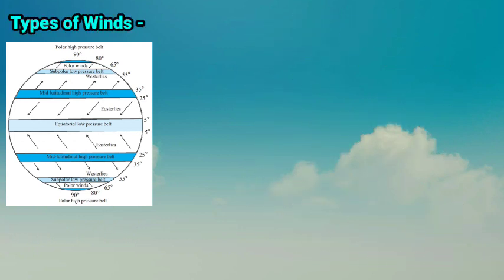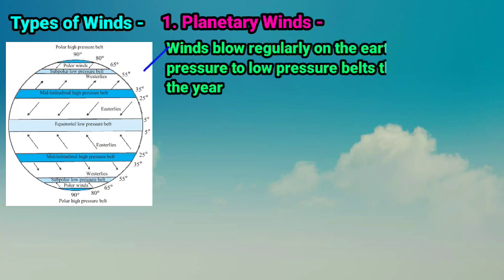Students, winds are known by the direction from which they blow. For example, westerlies are winds that blow from the west. The direction of blowing, the duration, the region covered, and the condition of the air determine the following wind types. Number 1. Planetary winds. Children, some winds blow regularly on the earth from the high to low pressure belt throughout the year. These winds cover a large portion of the earth. Hence, these winds are called planetary winds.